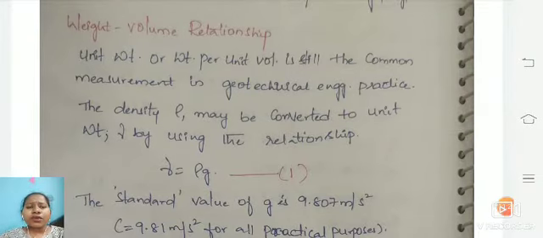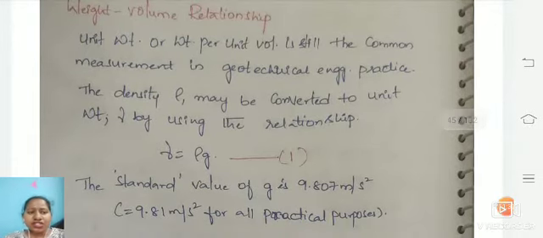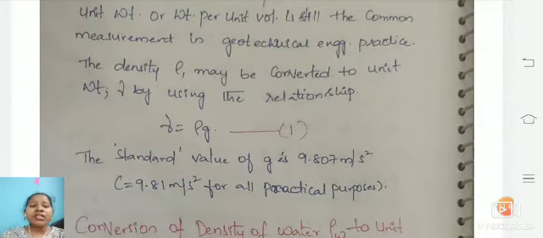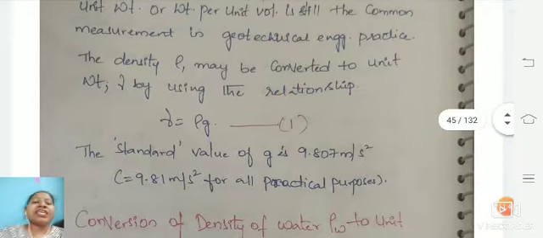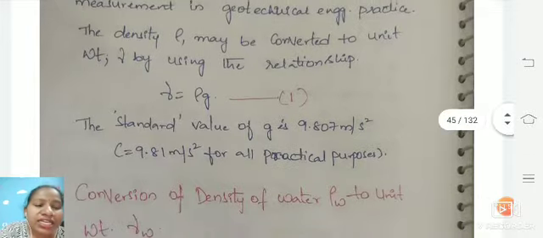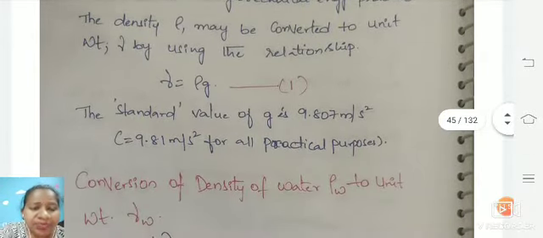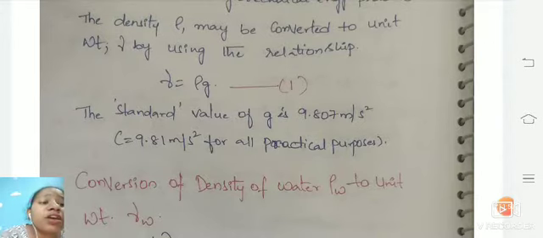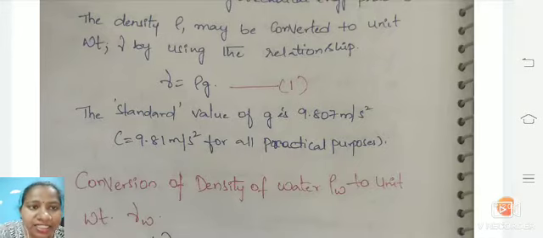In the weight volume relationship, the unit weight is taken into consideration, commonly measured when engineering geological properties are practically considered. We give the density as rho, and this is converted into unit weight gamma using the relationship gamma is equal to rho into g. That is our standard equation. The standard value of g is 9.807 meter per second square, but for practical purposes we consider g as 9.81 meter per second square.